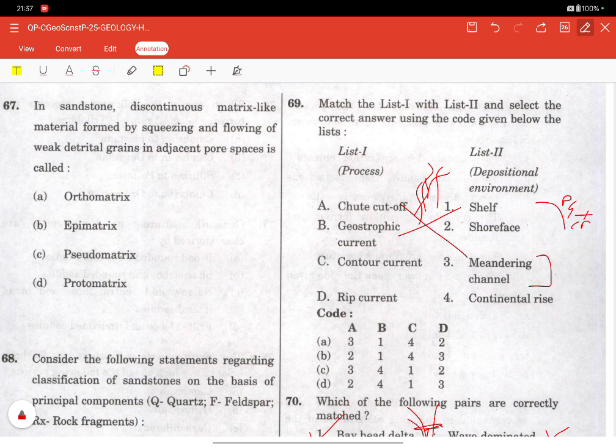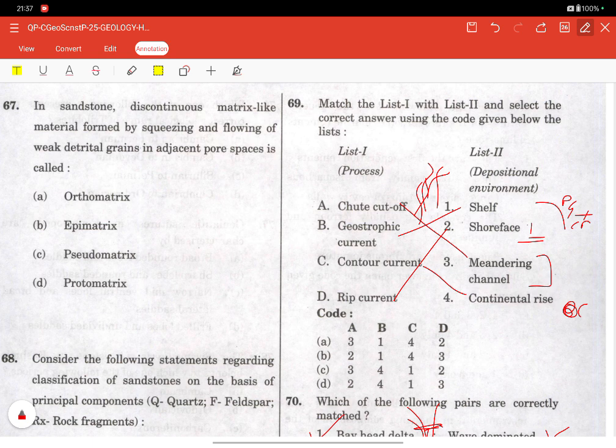Now coming to the contour current. Contour current happens in the continental rise. The flow is parallel to the bathymetric contours, driven by thermohaline circulation, and it produces contourites. Continental rise is the classic contourite environment. Rip currents are on the shoreface. They return from the surf zone, perpendicular to the shoreline. They are shallow and wave dominated, and they cannot occur offshore.